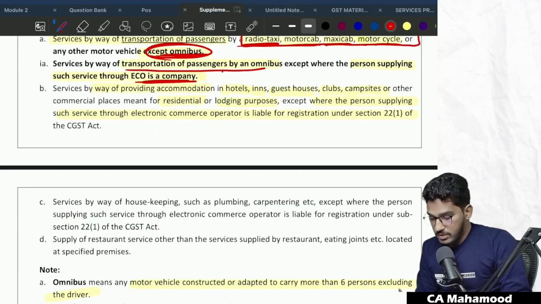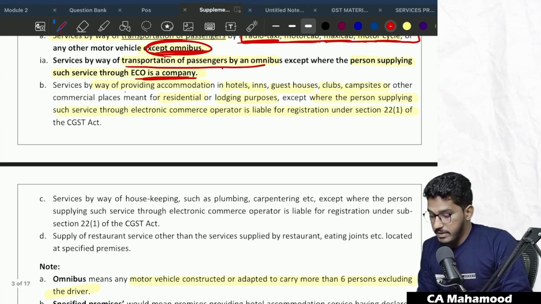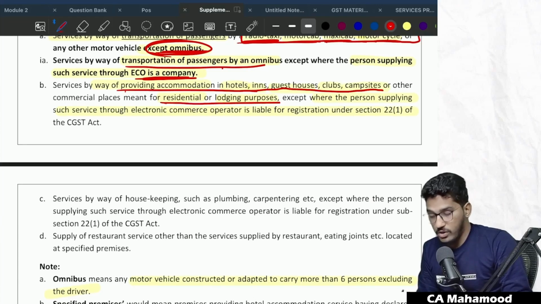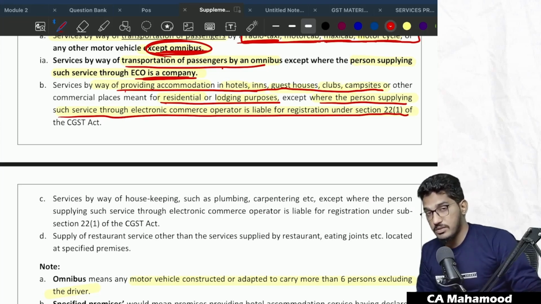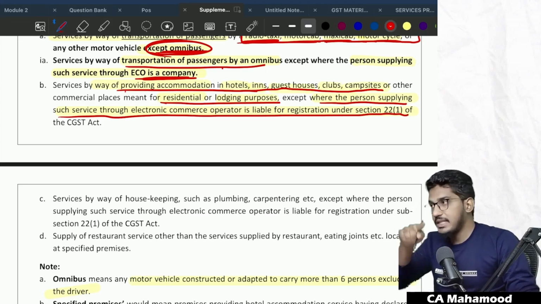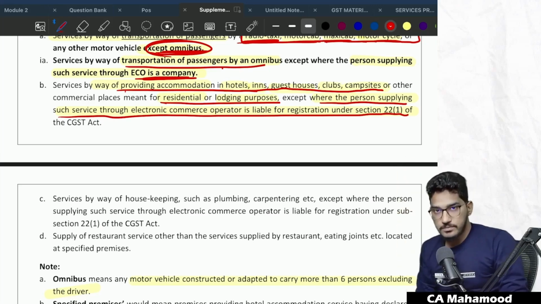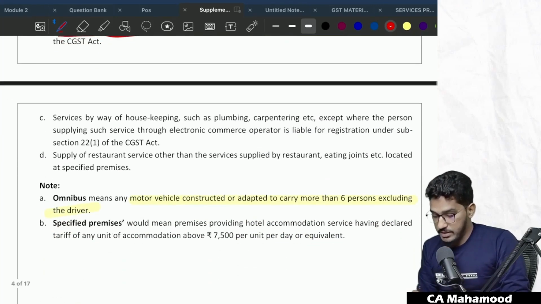Clear? So that is the third kind of service which is notified. Service by way of providing accommodation in hotels, inns, guest house, clubs, campsites or other commercial places meant for residential or lodging purposes, except where the person supplying the service through the e-commerce operator is liable for registration. That means if the person supplying that hotel service is liable for registration, he will pay the GST. In case the hotel providing that accommodation service is not liable for registration, then the e-commerce operator will pay the GST.